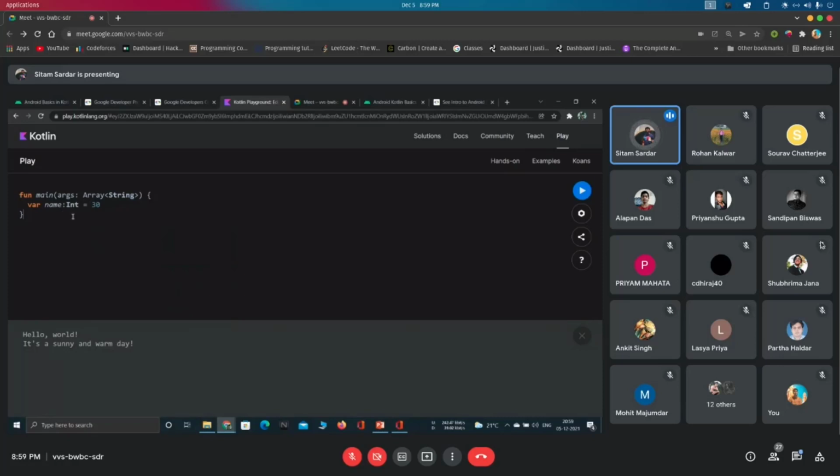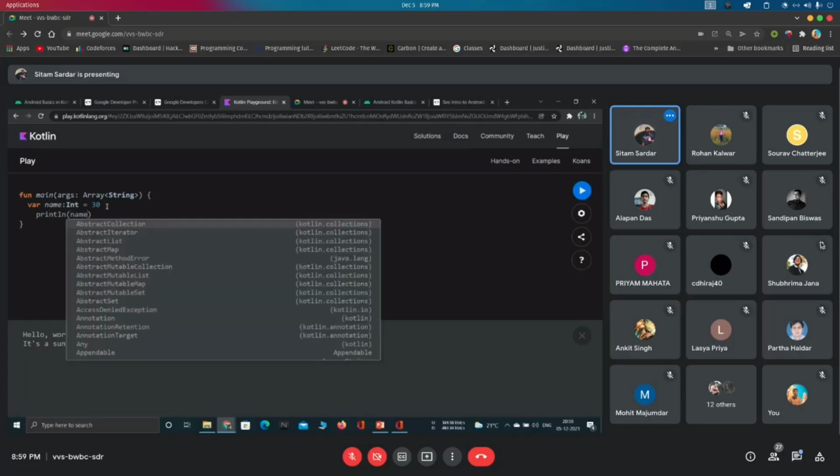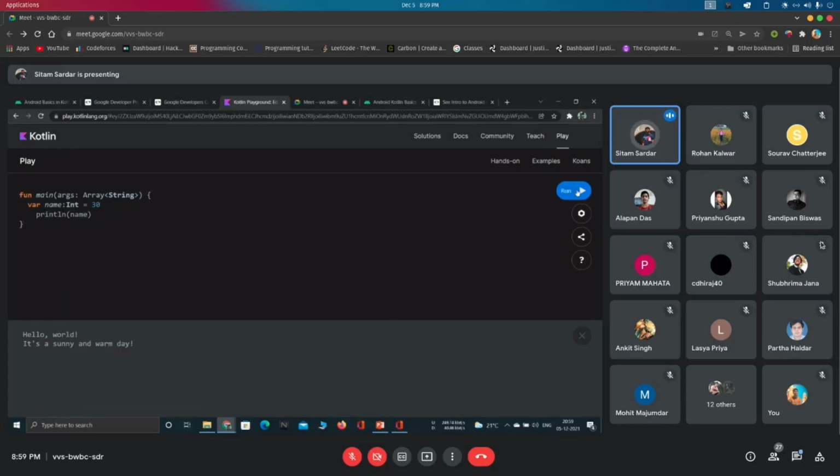Now look carefully. It actually works, right? If I call println on name and run it, then yeah, it actually works normally. I have created a container that tells the compiler to make a container to store an integer type of data. That's okay. But if I remove it from here, then should it work?